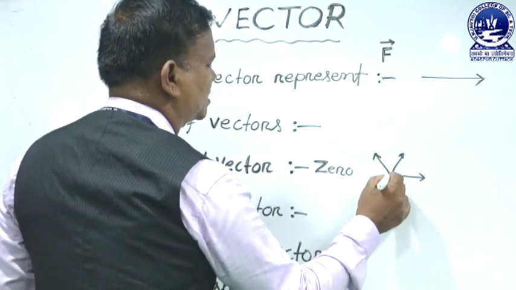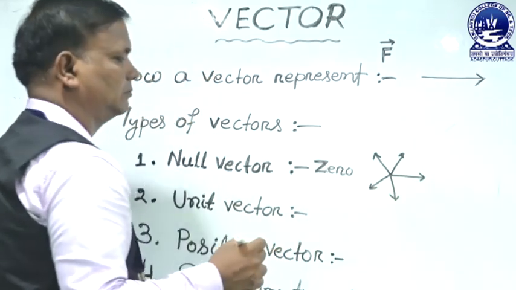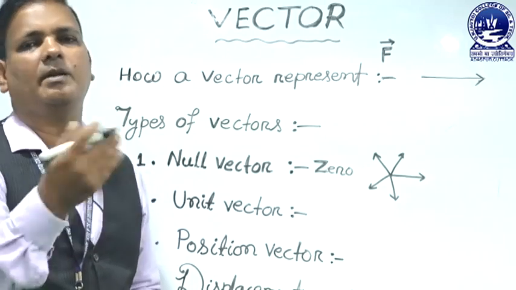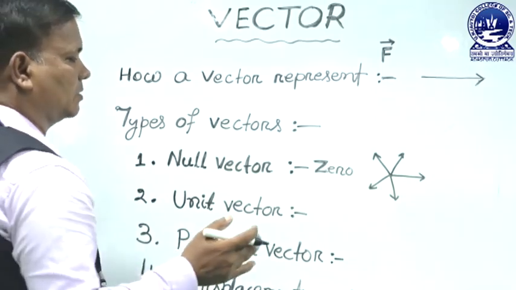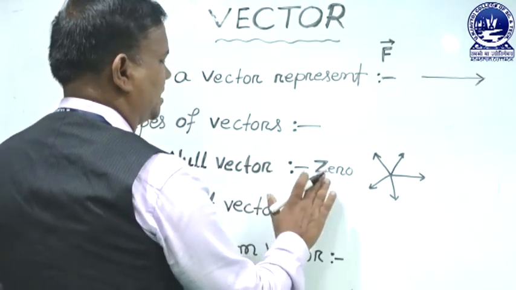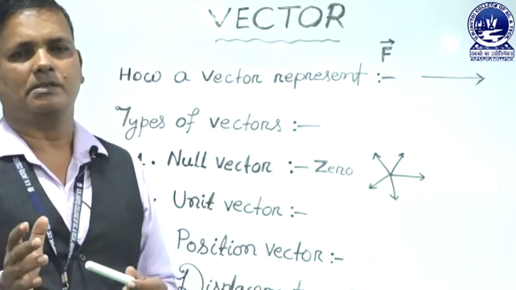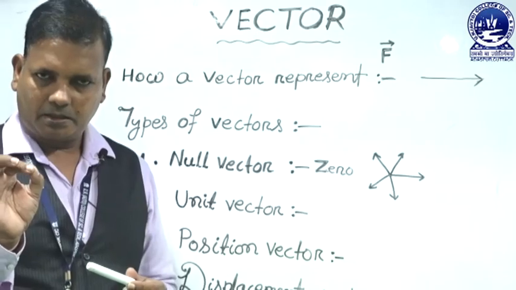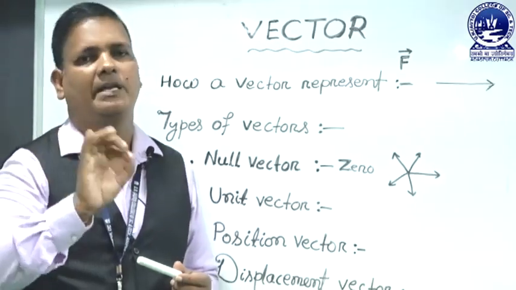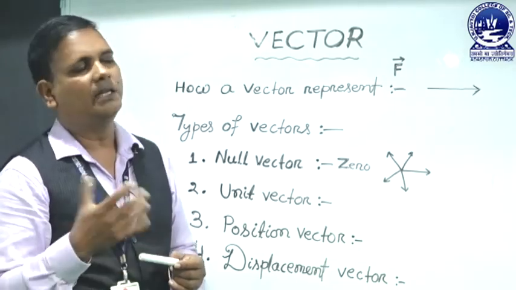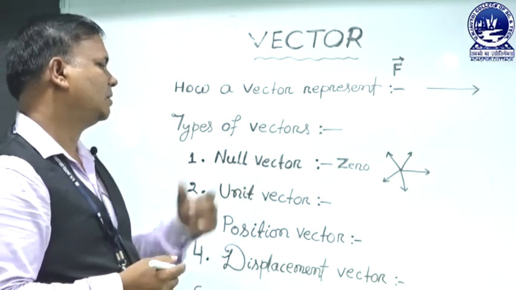That means from a point a vector can move in any direction. So, a null vector is a vector having zero magnitude and arbitrary direction. If a vector possesses zero magnitude and arbitrary direction, then the vector is called a null vector.